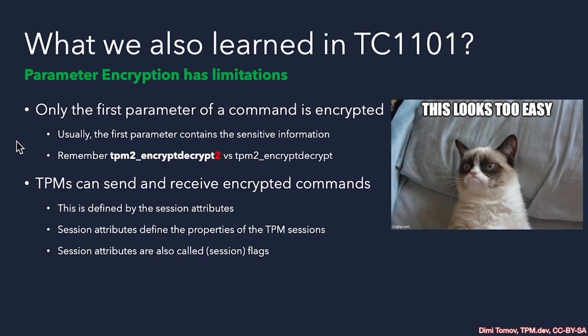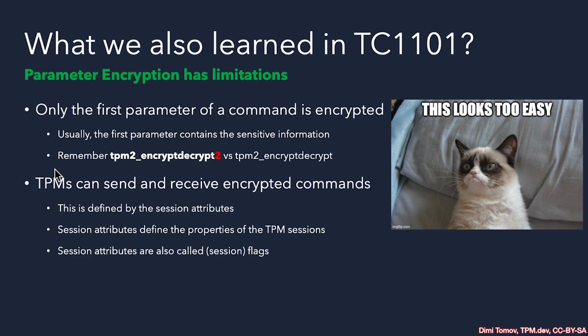We also learned that parameter encryption has limitations. The design of parameter encryption protects only the very first parameter of any TPM command. And this is why, for example, over the years, TPM2 encrypt decrypt was deprecated in favor of a new version, TPM2 encrypt decrypt 2. The major change was that the payload, the data to be encrypted, was put in the first place so it can be protected by parameter encryption. And in most commands that have sensitive information inside the TPM, the first parameter contains that sensitive information.